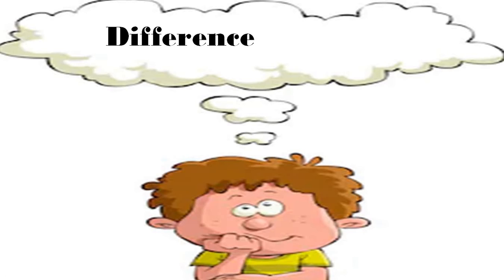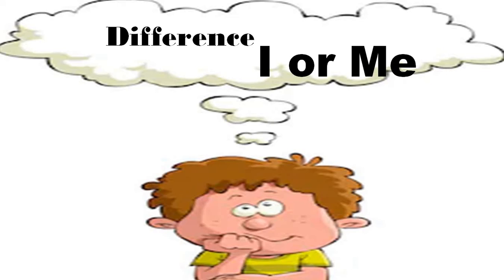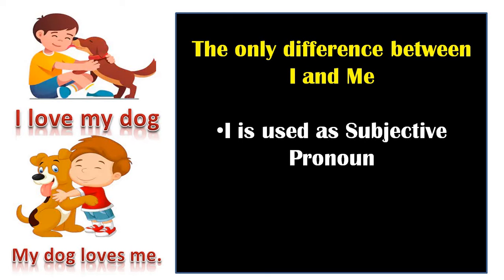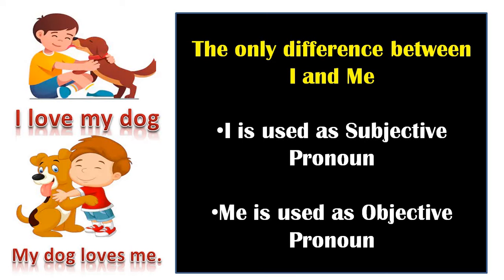Let's discuss more. What's the difference between I and me? That means where we can use I or where we can use me. Students, I love my dog. But in the next sentence, my dog loves me. Have you seen in the first sentence we have used the word I, but in the next sentence, we have used the word me? Let's find out the difference between I and me. The only difference between I and me is I is used as a subjective pronoun, but me is an objective pronoun.